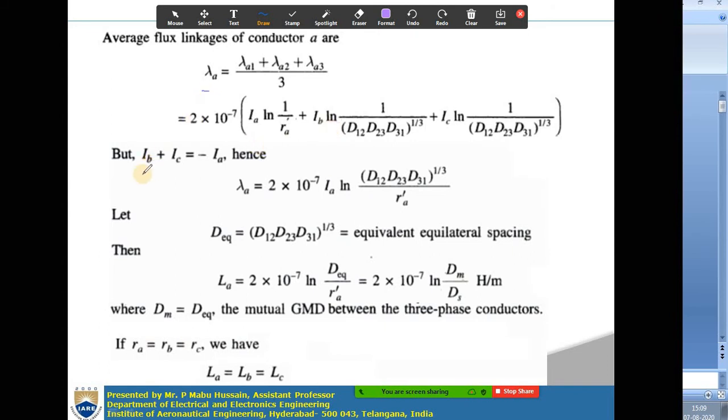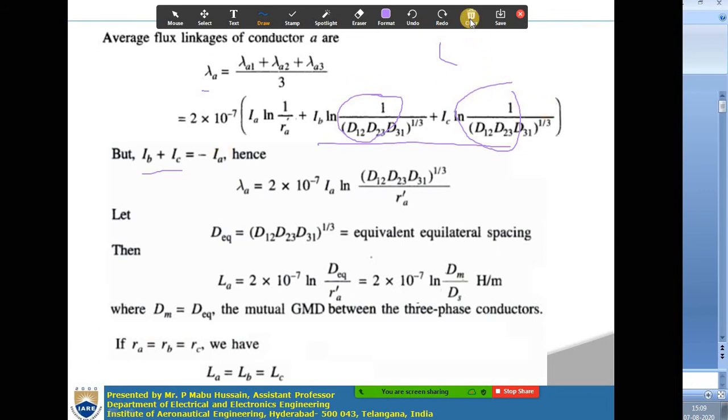Now you know that if it is a balanced system, then IA plus IB plus IC is equal to 0. So IB plus IC can be written as minus IA. If you observe this expression, this term and this term are the same. If you take these two terms as common, this into IB plus IC, in place of IB plus IC you can write minus IA.